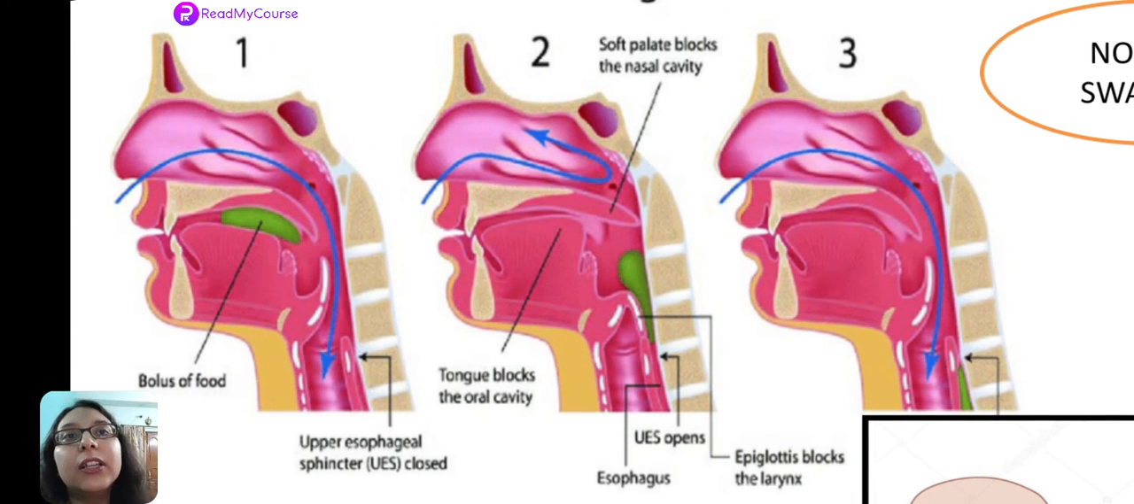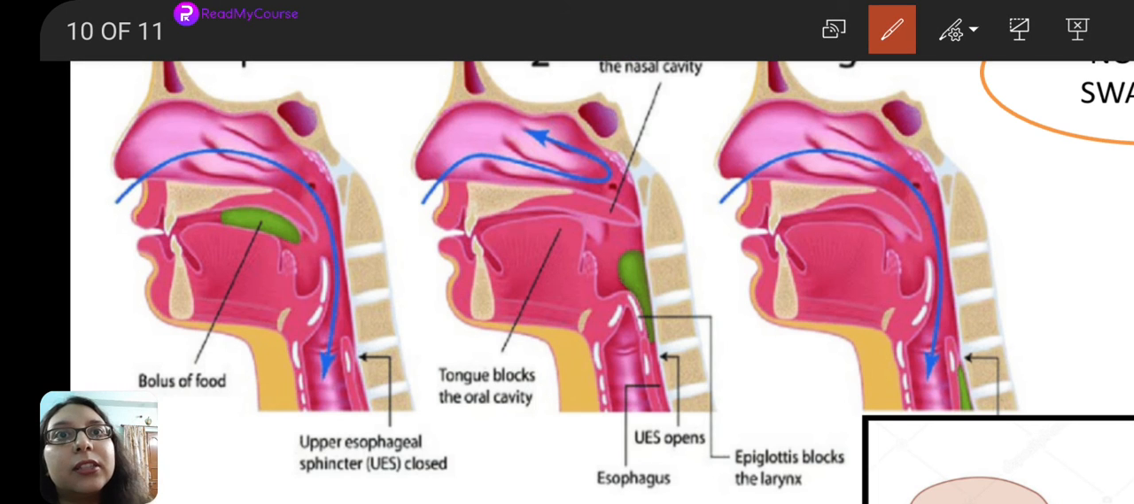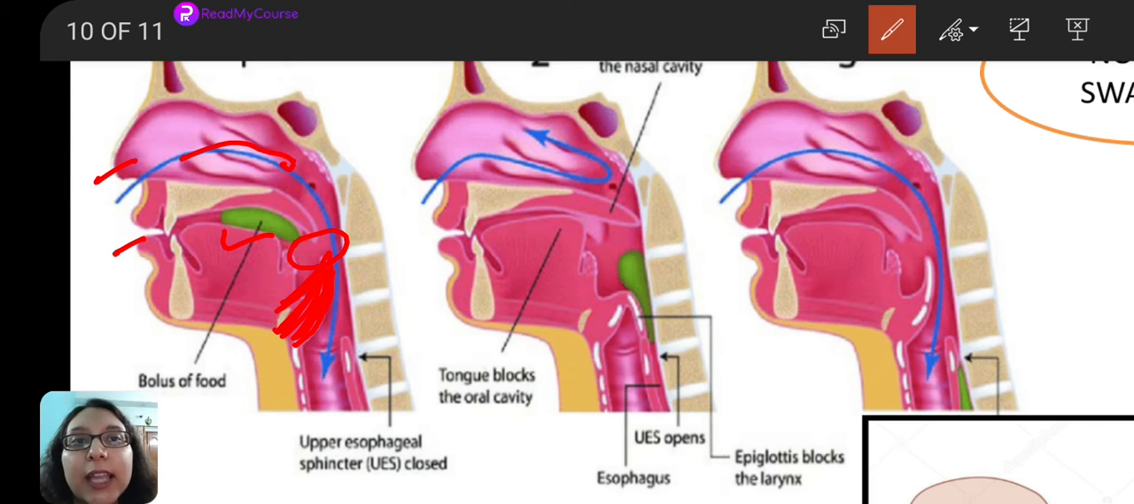Now in the first picture, see, this blue colored arrow is the air passage. We are taking in the air through the nose. This is the nose. This is the mouth, okay. So air is entering through the nose, and this green colored structure is the food bolus. The food bolus is being taken in through the mouth. So they are arriving at a common part, this one, the pharynx. And this fold that you are noticing over here, this is the epiglottis, okay.